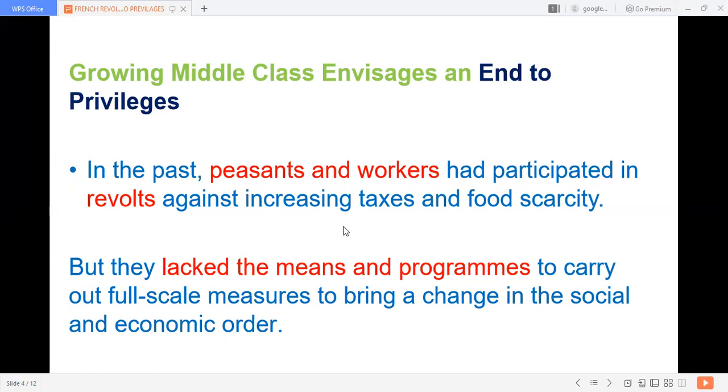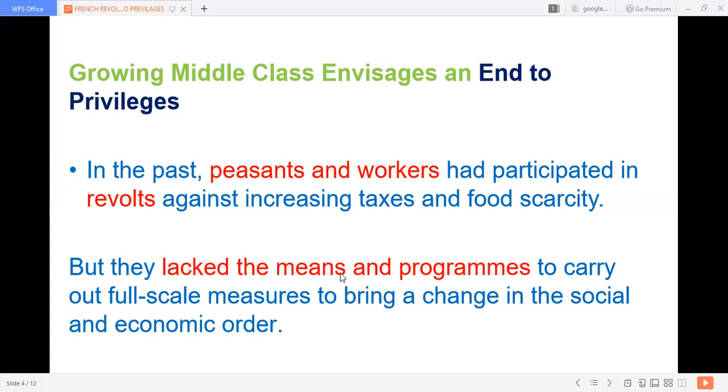What is meant by lacked the means and programs? Means the way in which you protest, the way in which you organize the strike, the way in which you fought against the king. That is means. And programs, the strike organize this and that. So the people, even though in the past poor peasants and workers revolted against the king, they were not experienced with the way of protesting.